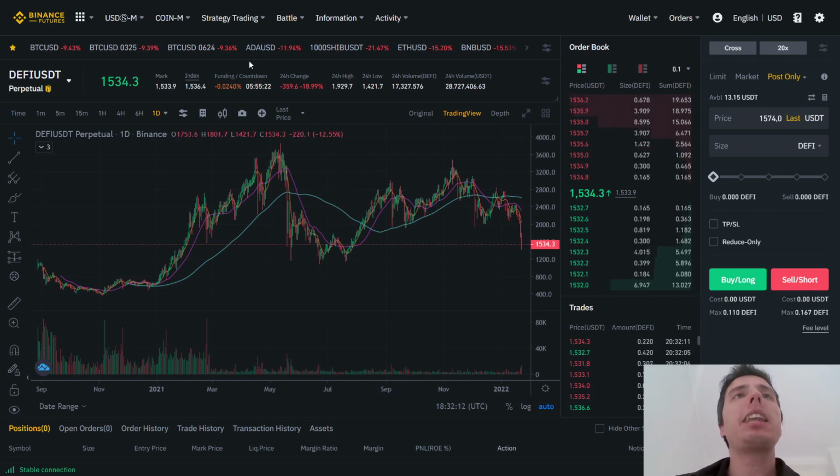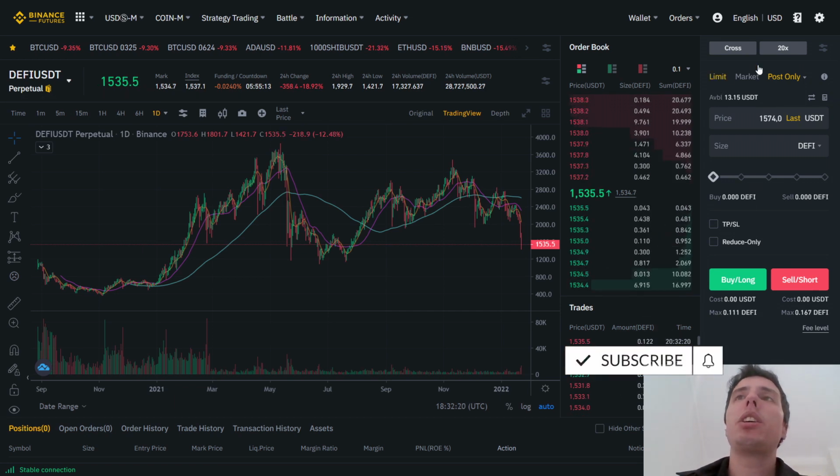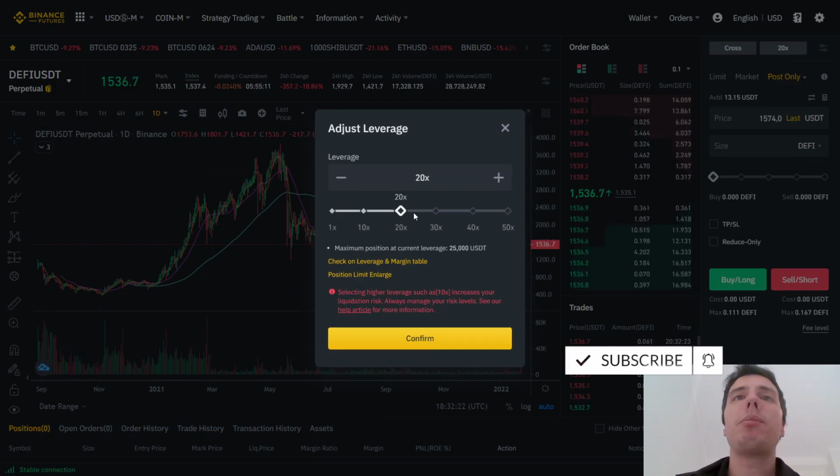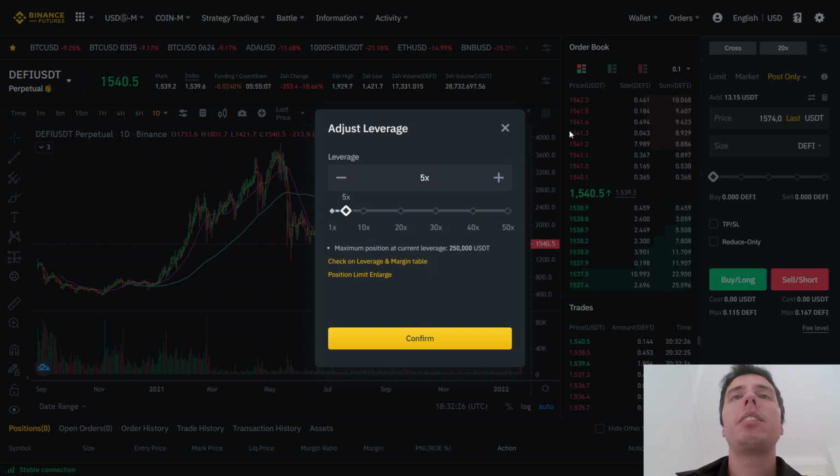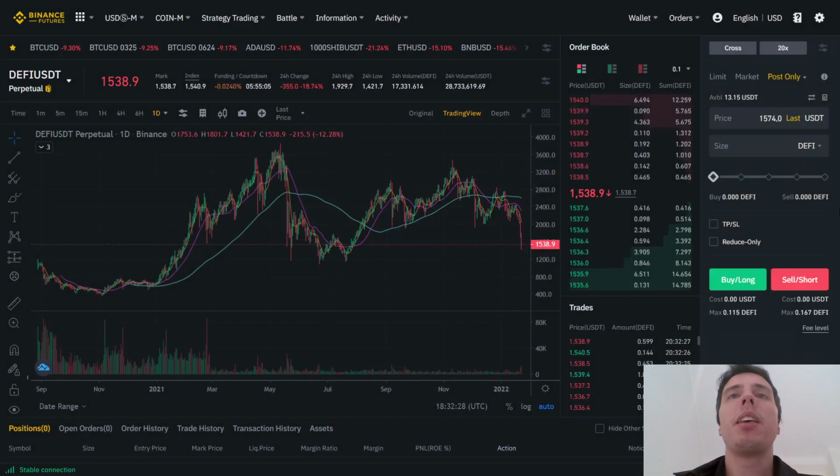It's just like any other coin that you're trading on the USD futures. So it is DeFiUSDT. It's a perpetual contract, and here's the leverage. I would suggest reducing that leverage, maybe 10, maybe 5. Depends on your strategy, of course. But the cool thing is that you can hedge your bets.